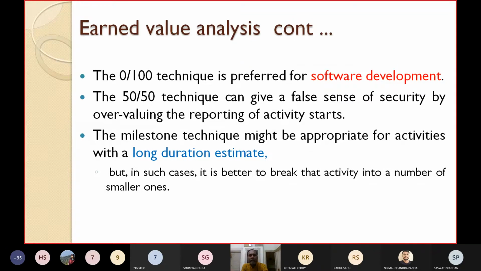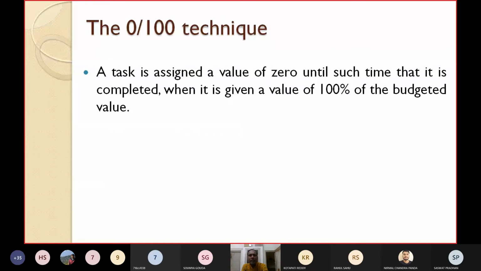0 by 100 technique. Here, a task is assigned a value of 0 until such time that it is completed, when it is given a value of 100% of the budgeted value. So for any task in the 0 by 100 technique, you have to give 0 first. Even if it has completed 10%, 20%, 50%, no value. When that task is completed, then you can give the 100% of the budgeted value. This is the 0 by 100 technique.